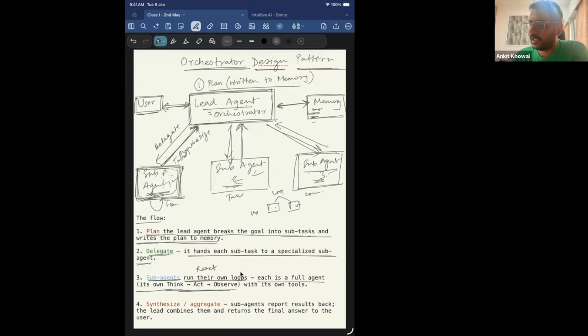Then when all the agents have done their work, the work of synthesizing or aggregating the information is done at the leader agent, right? Sub-agents report results back to the lead agent, and the lead combines them and returns the final result to the user, right? So that will happen in a multi-agent workflow, and this is what the orchestrator design pattern is.